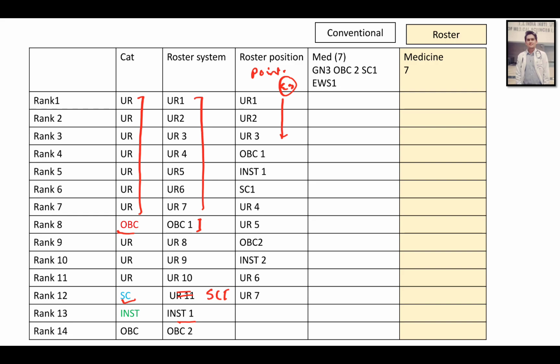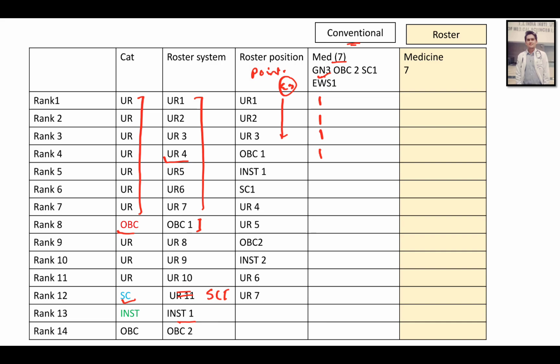Now let's try to allot the seats by the conventional method. Suppose there are 7 medicine seats. You call rank 1, he takes a medicine seat. You call rank 2, he takes a medicine seat. You call rank 3, he takes a medicine seat. Now the 3 general seats of medicine are gone. Now when you call UR4, this is a general kind of counseling, if he wants medicine now, he will not get it, because the 3 general seats of medicine are already taken. Now only OBC and SC seats are left. So he will have to take something else, like radio surgery if he wants.